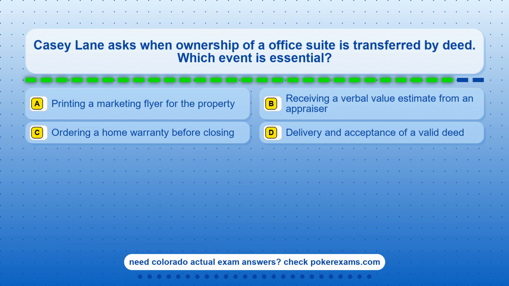Question 16. Casey Lane asks when ownership of an office suite is transferred by deed. Which event is essential? Option A. Printing a marketing flyer for the property. Option B. Receiving a verbal value estimate from an appraiser. Option C. Ordering a home warranty before closing. Option D. A delivery and acceptance of a valid deed.